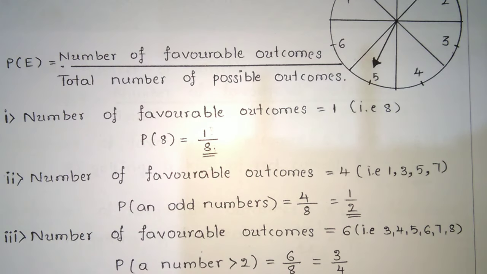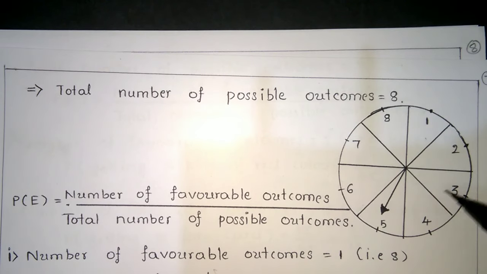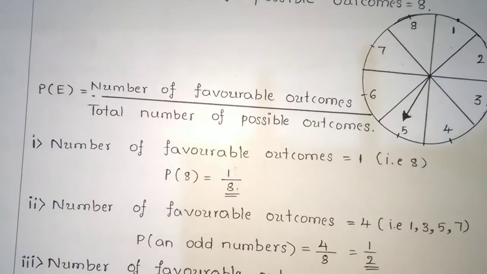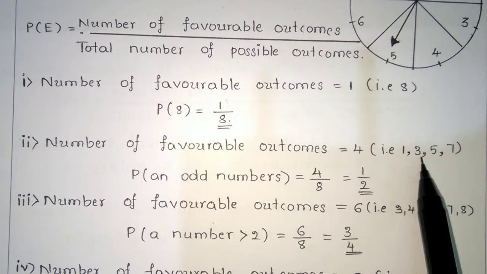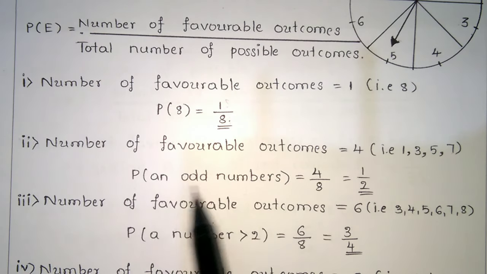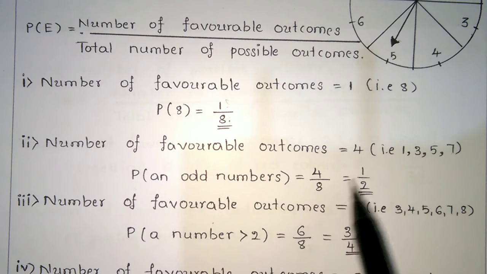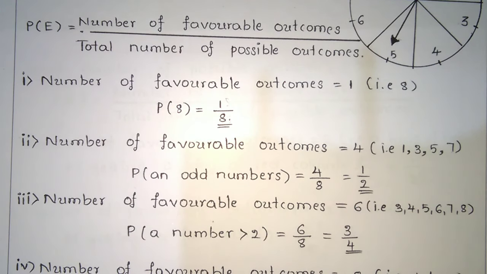For the odd numbers, how many odd numbers do you have? 1, 2, 3, 4. So 4 odd numbers, the number of favorable outcomes, that is 1, 3, 5 and 7. So P of an odd number is equal to 4 by 8. That is half, a 50% chance of getting an odd number. So 50% odd number, you have 50% even number.